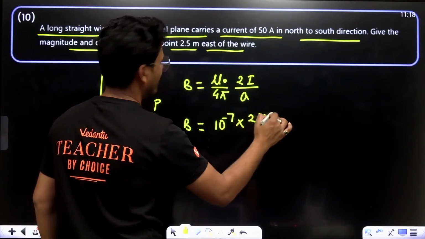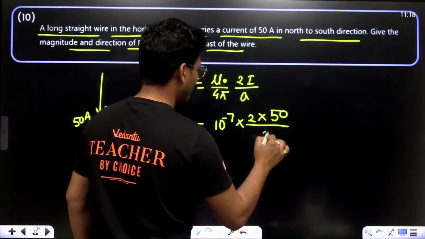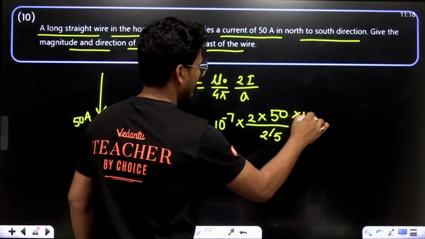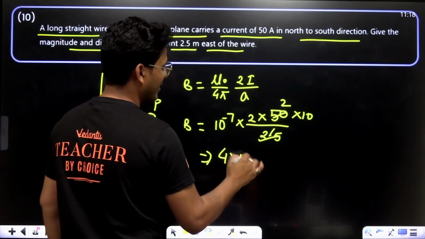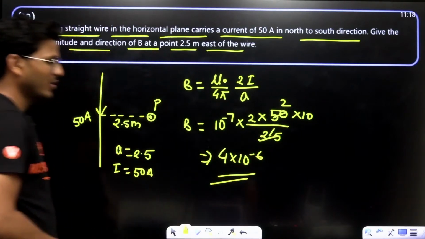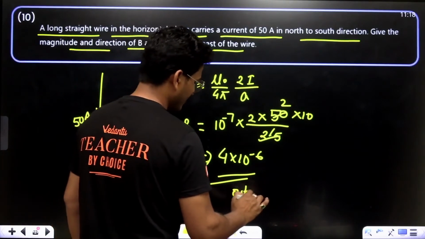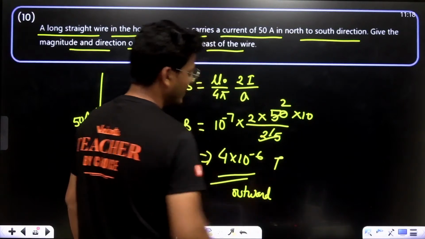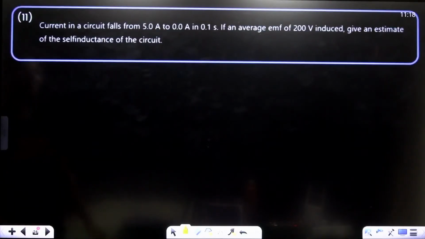So 2 into 50 ampere upon 2.5. Just eliminate. This is 4 into 10 to the power minus 6 Tesla, and the direction is outward. Now, moving to the next question.